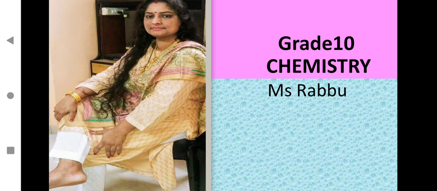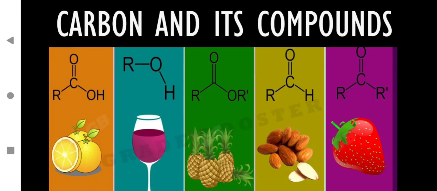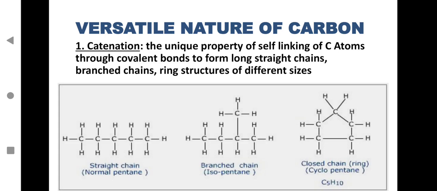As you all know, we have already started with the second term portion and the chapter is carbon and its compound. So what are we going to do today in this session for carbon and its compound? Let us see. We are going to study about the versatile nature of carbon. This is the suggested rationalized syllabus for chemistry this year. So we have to do it thoroughly. Please understand the concept well. So let us see versatile nature of carbon.